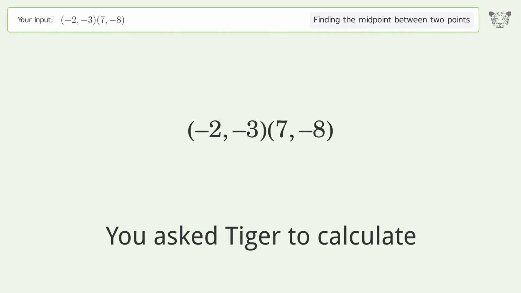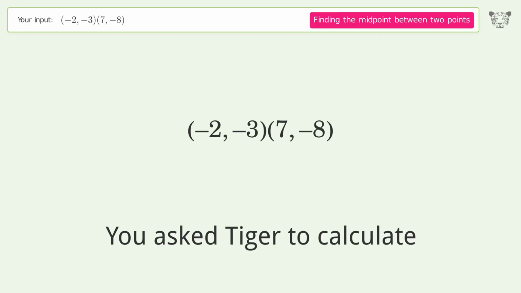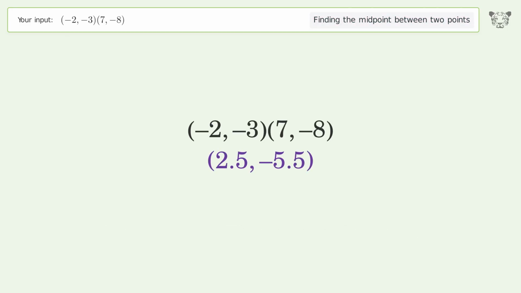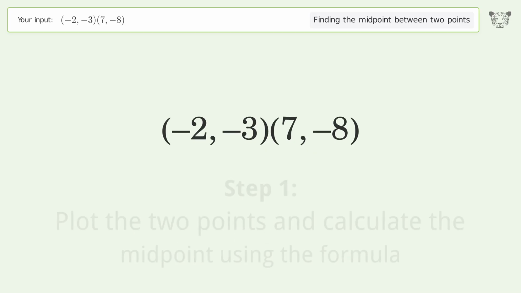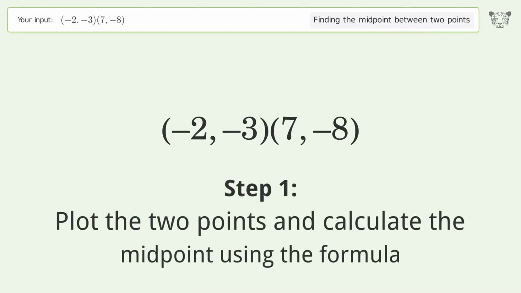You ask Tiger to calculate. This deals with finding the midpoint between 2 points. The midpoint between the 2 points is 2.5, negative 5.5. Let's solve it step by step. Plot the 2 points and calculate the midpoint using the formula.